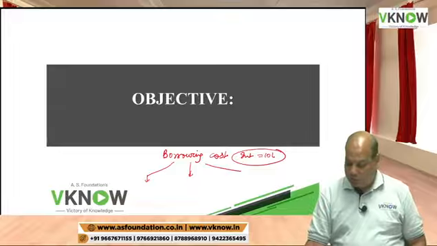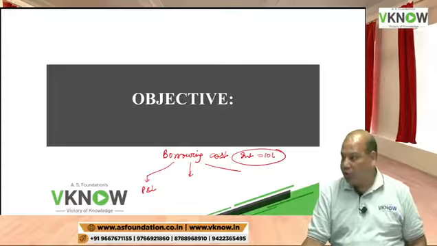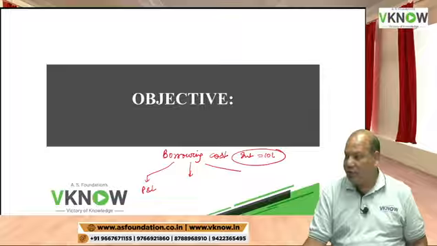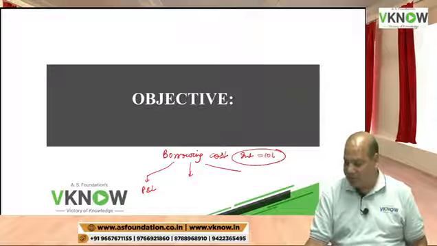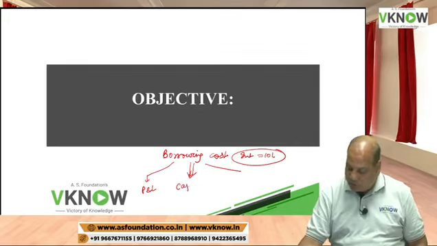The answer is borrowing cost can be charged to P&L account. Borrowing cost can be charged to P&L account, that most of you know. That is what has been taught to you from 11th standard till date. But in this standard, you will learn that the standard requires you to capitalize the borrowing cost.